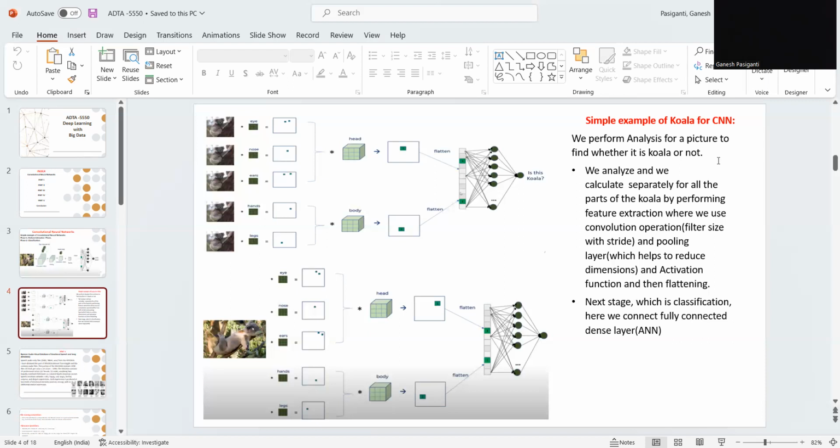This is the image which we have taken. We use the convolution operation, pooling layers, an activation function, then flattening and combining into the next part. This is called the fully dense connected layer. This phase is called the classification phase of the convolutional network.